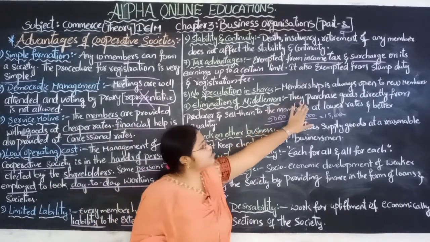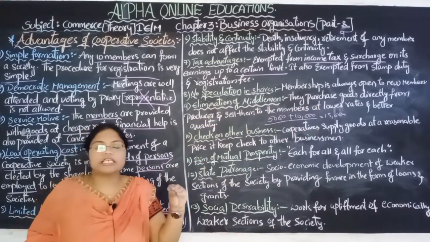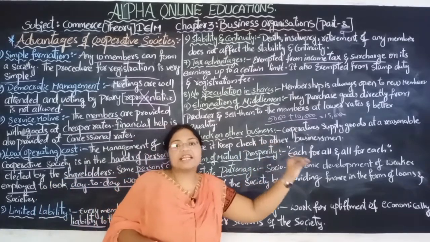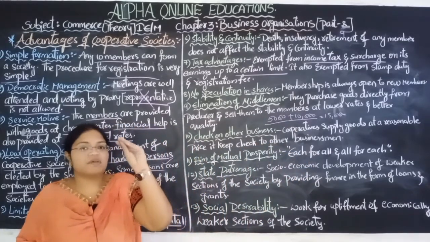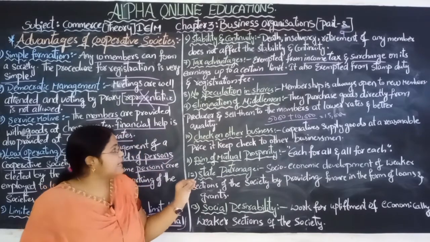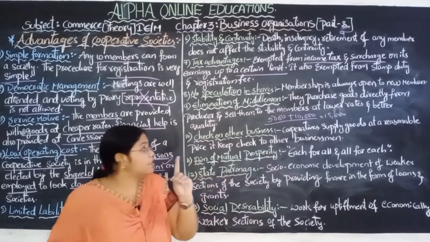They purchase goods directly from the producer. So cooperative societies will purchase goods directly from the producer who is producing the goods. From him they will purchase the goods directly and sell them to their members at the low rate or at the low price.